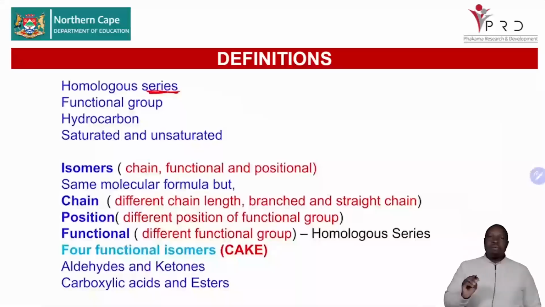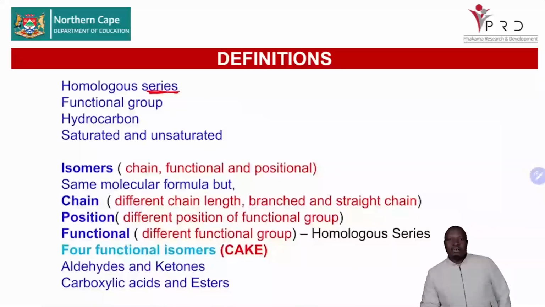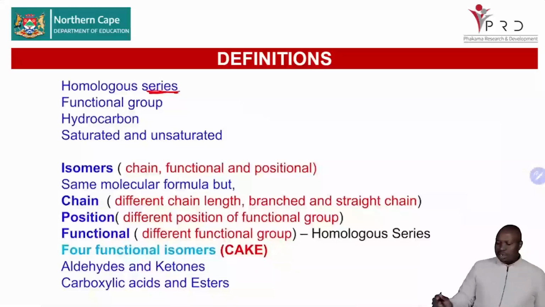Remember, we're doing 9 homologous series, which is your alkanes, your alkenes, your alkynes, your haloalkanes, your aldehydes, your ketones, your esters, your alcohols, and your carboxylic acids.